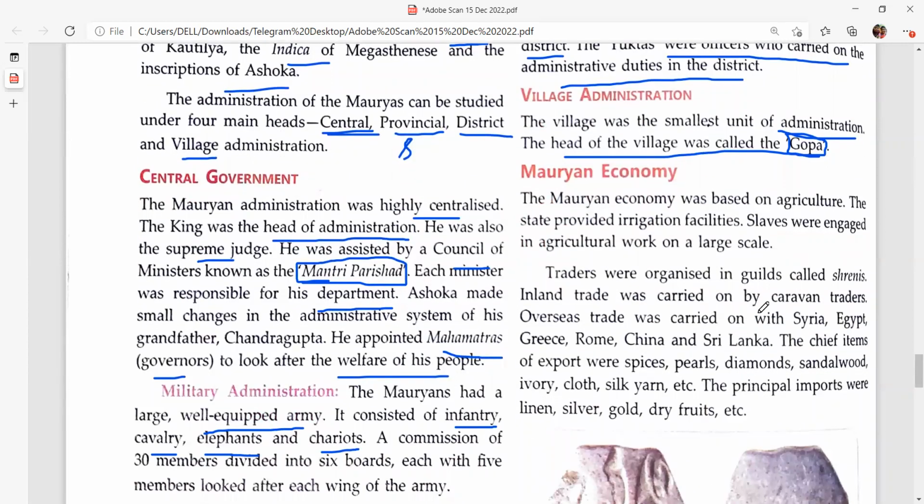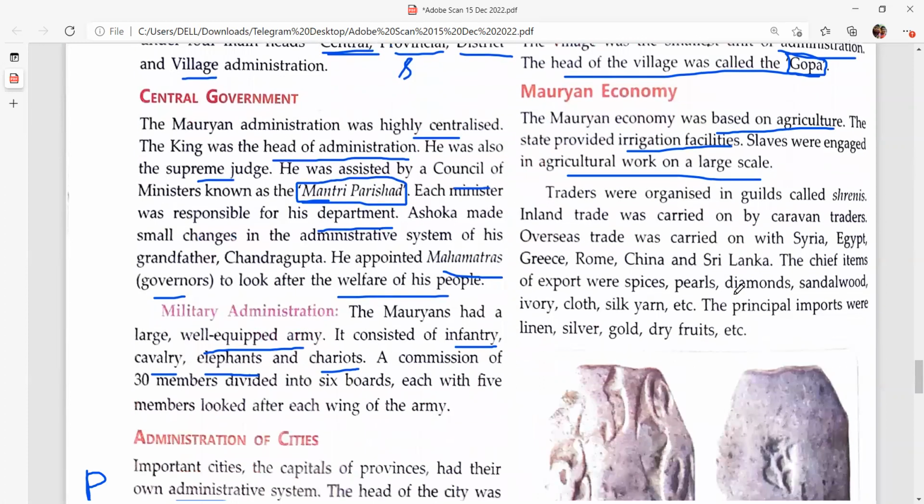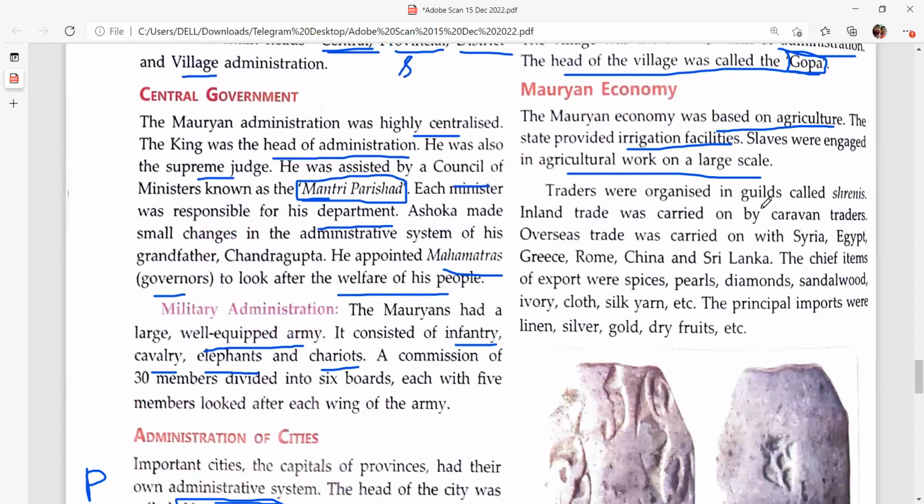Mauryan economy. What was the basis of the Mauryan economy? The Mauryan economy was based on agriculture. The state provided irrigation facilities. See, at that time also they provided irrigation facilities. Slaves were engaged in agricultural work on a large scale. Traders were organized in guilds called Shrenis. Inland trade was carried by caravan traders. Many people were earning their living by agriculture, and people were organized in different shrenis, different sections.